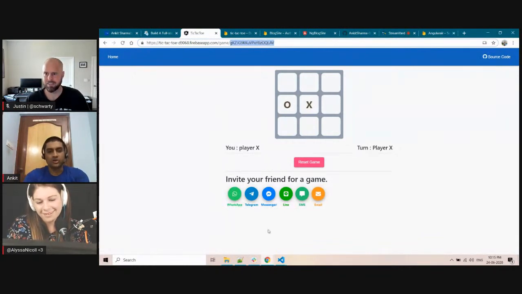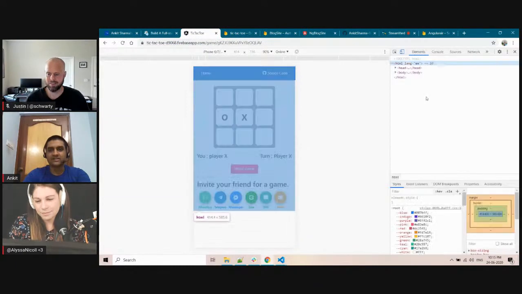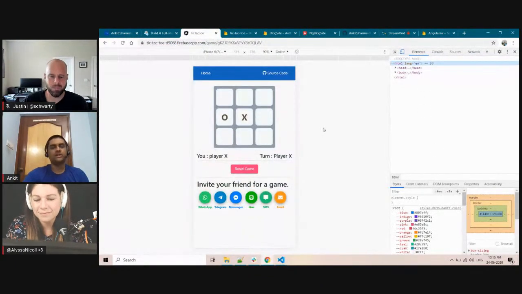You can share with. Now you have an invite option over here. The motive of this game was I wanted it to be as light as possible, and I wanted everybody to be able to play. So I made it completely mobile responsive, and you can invite your friend using WhatsApp, Telegram, Messenger, SMS, email, anything. So if you want, let me show you a demo.